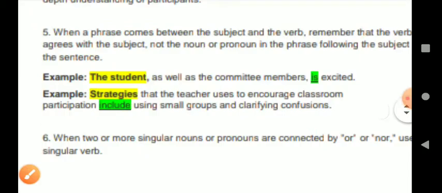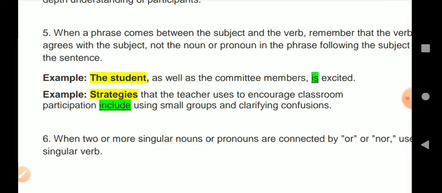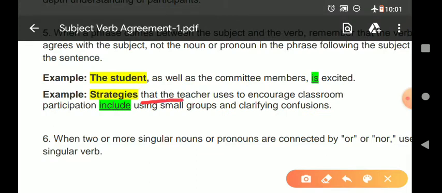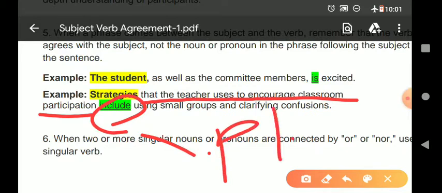Again, one more example is given here. For your convenience, I have highlighted the subject in yellow and the verb in green. Now again one example: strategies that the teacher uses to encourage classroom participation. Here this part is the phrase between the subject and the verb. So strategies is plural, so the verb is also plural. Do not focus on the phrase. If a phrase comes between the subject and the verb, do not focus on the phrase, always look at the subject, using small groups and clarifying confusions.